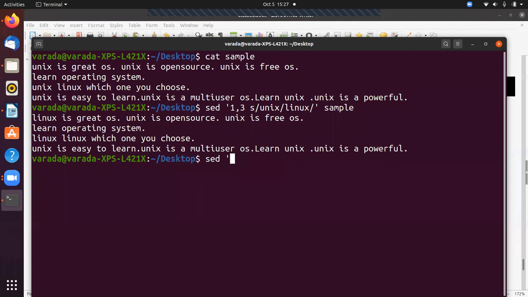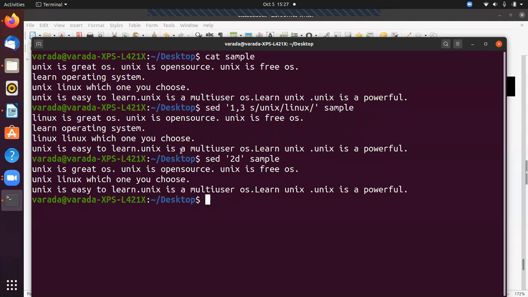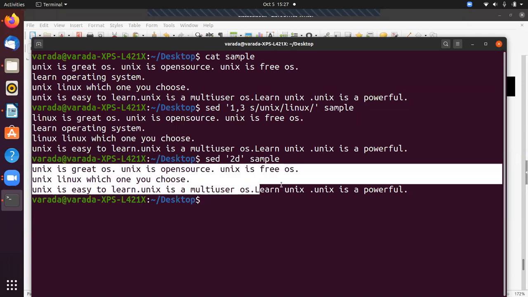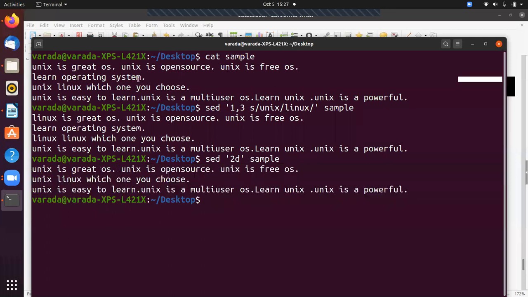The second line I want to delete: 2D. What is the file name? Sample. Now the second line will be deleted and the remaining content is: Unix is great OS, this is the third line, this is the fourth line. The second line was deleted.